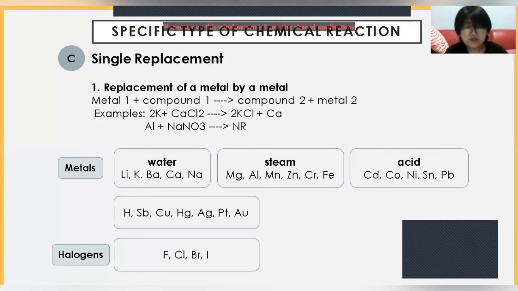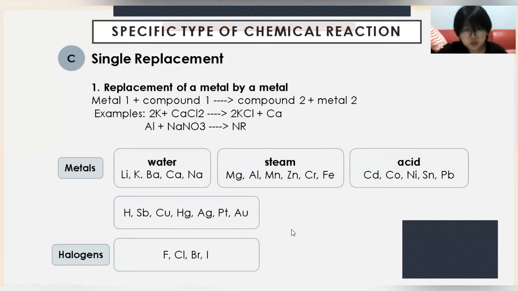Next, we also have Al plus NaNO3 yields no reaction. Now, this one is specifically for single replacement. So again, this is what happens when it is in water, by steam, and by acid. And this one is halogens. This is also arranged from the strongest to the weakest.